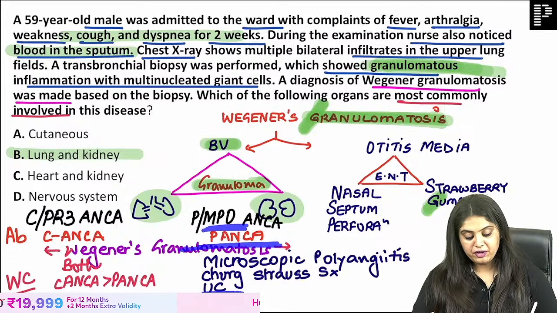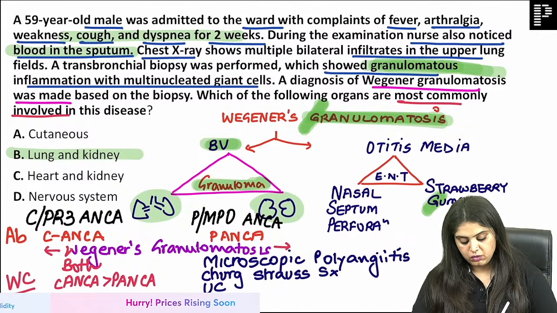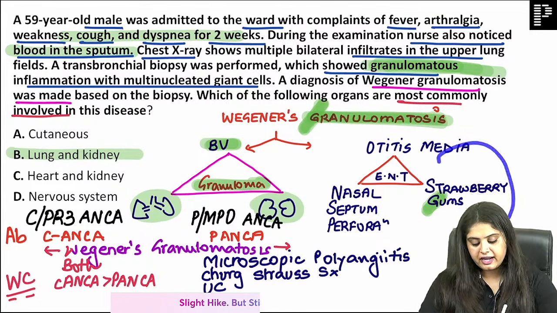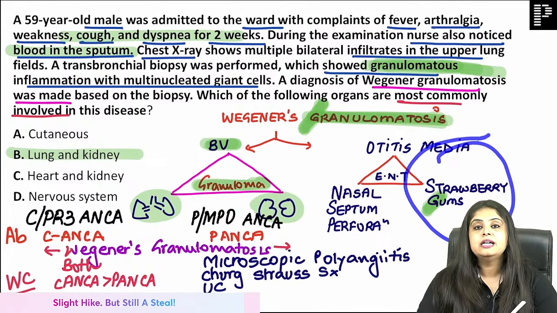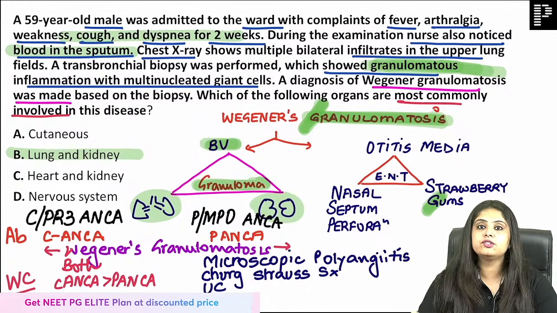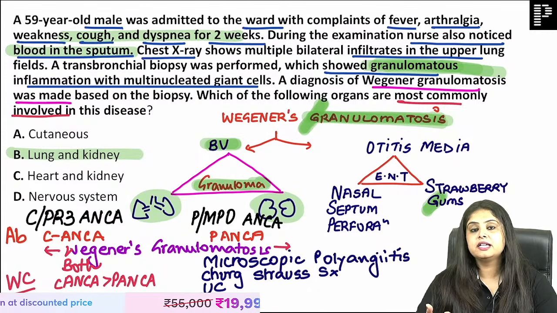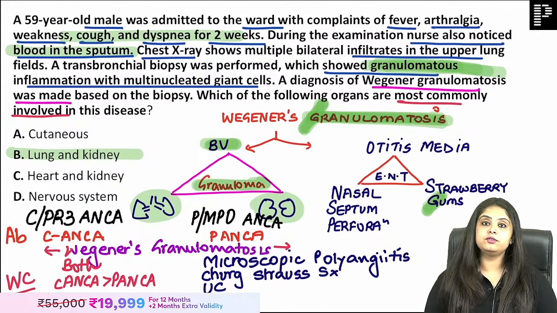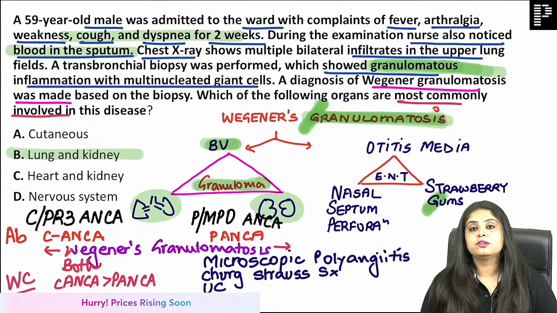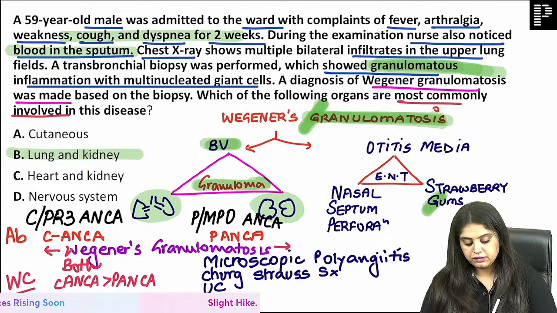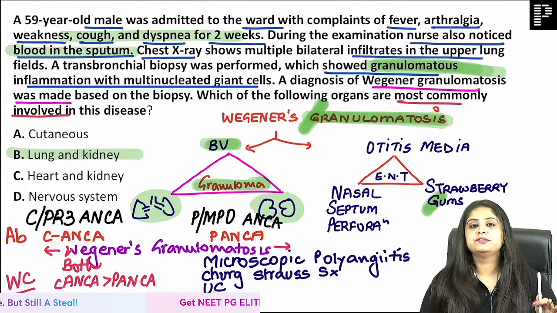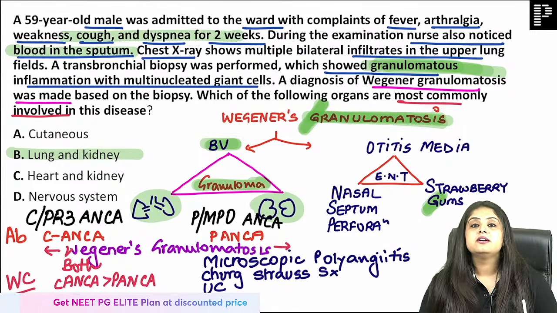Okay, now moving on forward, I've got the answer, but now I know you guys know this. I've made a list for you. I want to take a break and put it on you. Tell me all the strawberries and then I'll show you the list. Where do you see strawberry tongue, which I just showed you a while ago? That is seen in Kawasaki disease and scarlet fever. This you've told me. Where do you see strawberry gums? It is seen in granulomatosis Wegener's. This you've told me. Where do you see strawberry cervix, which you have read in Gynae LRR? Otherwise also you knew. It is seen in Trichomonas vaginalis.